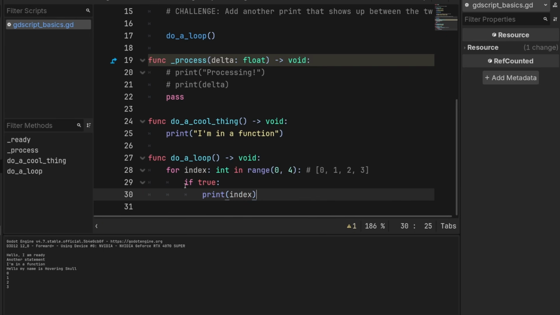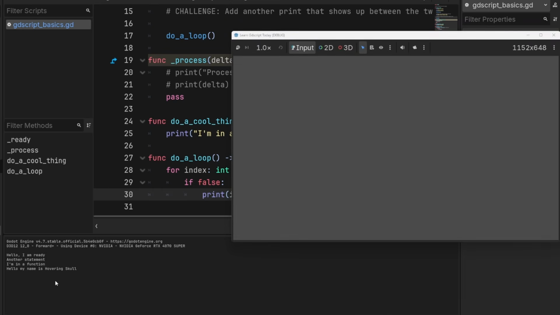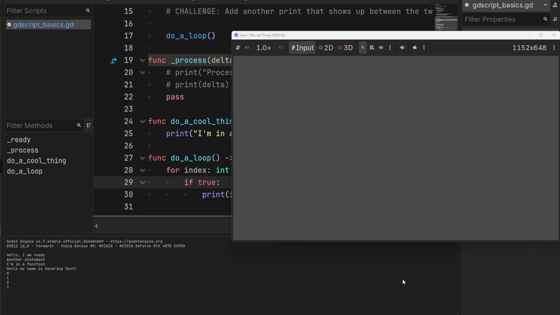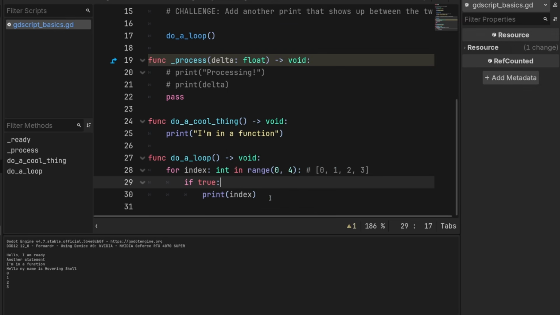This is a conditional. A conditional says if something is true, do something. And true here is doing nothing. It is just saying always do this thing. We also could do if false, and this is called a Boolean. A Boolean is a type that is only ever true or false. But we can do something more interesting here too. Let's just try. If we have if false here and we run this, nothing gets printed from the loop. And if we have if true here and run this, everything gets printed from the loop.